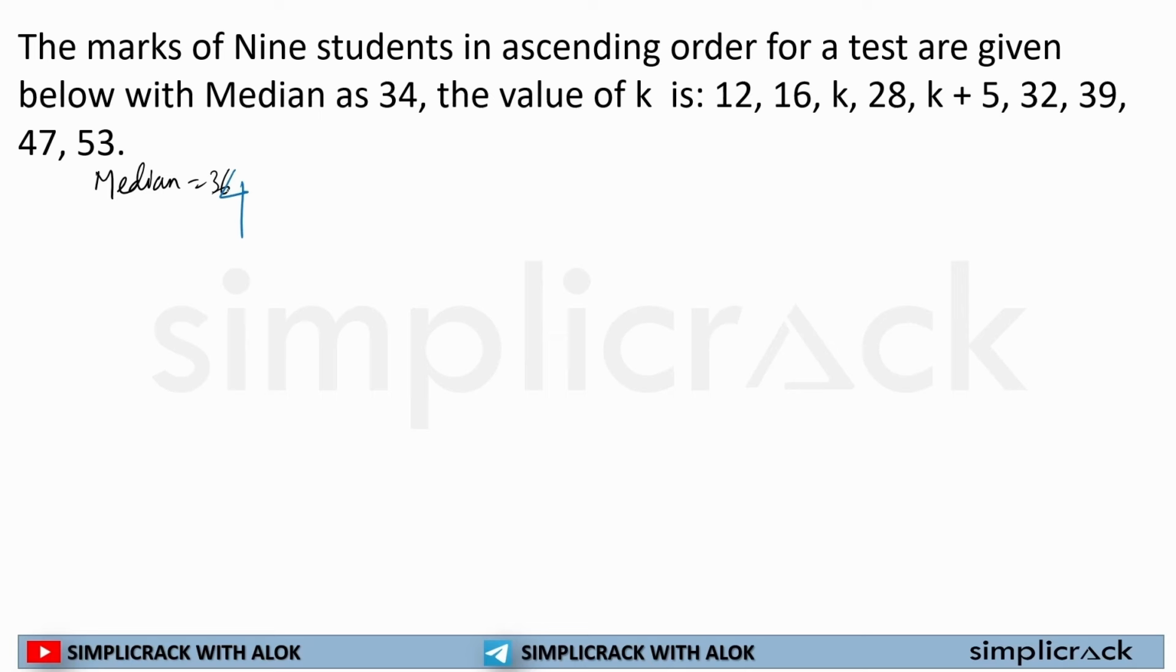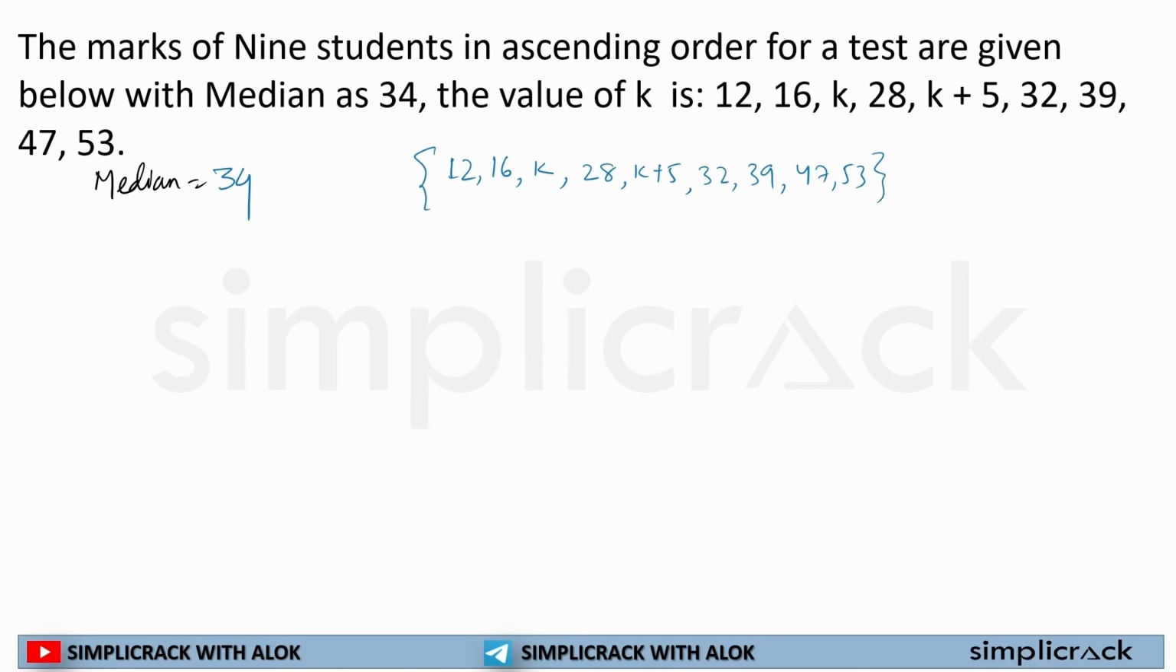Median is here 34. Okay, now the given numbers in ascending order are 12, 16, k, 28, k plus 5, 32, 39, 47, 53. We have to find out k. Okay, so now the first step is done.